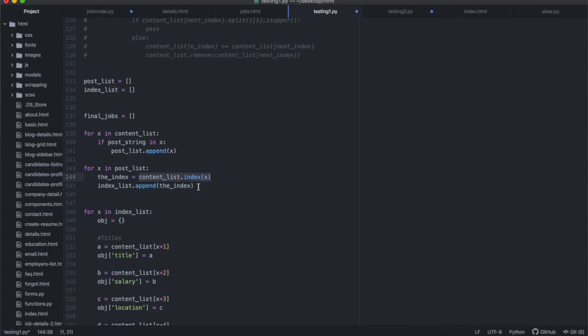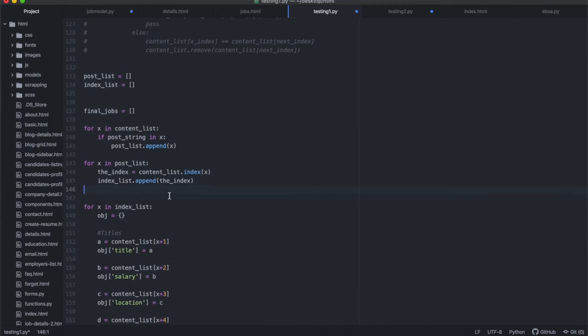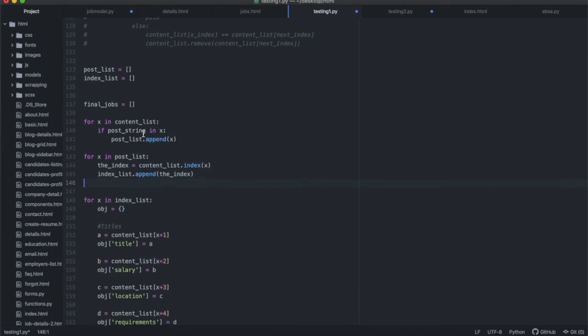So you could have written this in 2 lines of code, but I split it out to make it simpler for explaining it to you now on the video. I'm doing this one thing here.